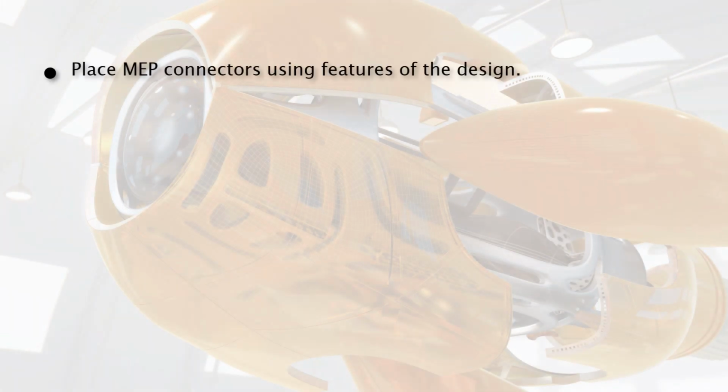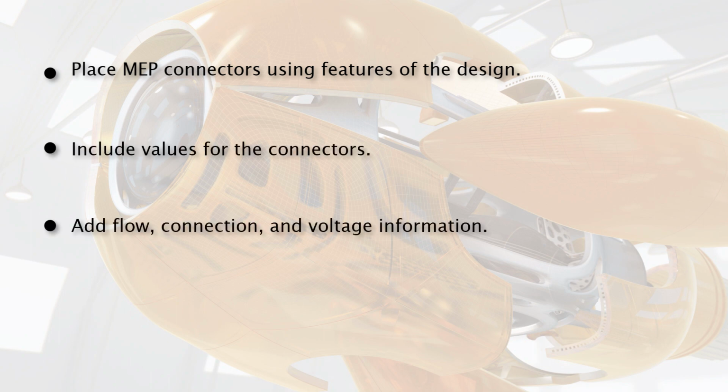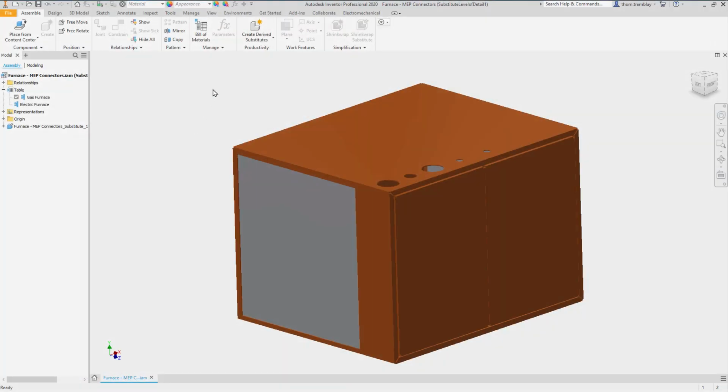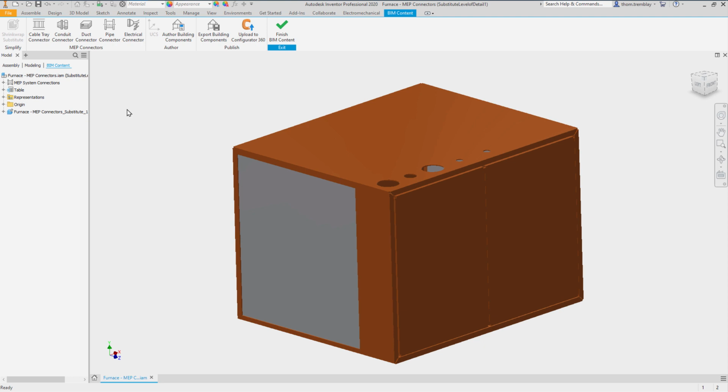After completing this lesson, you'll be able to place MEP connectors using features on the design. Include values for those connectors, such as flow, the type of connection, and voltage information for the connection. Accessing the BIM content tools, we'll create a duct connector.